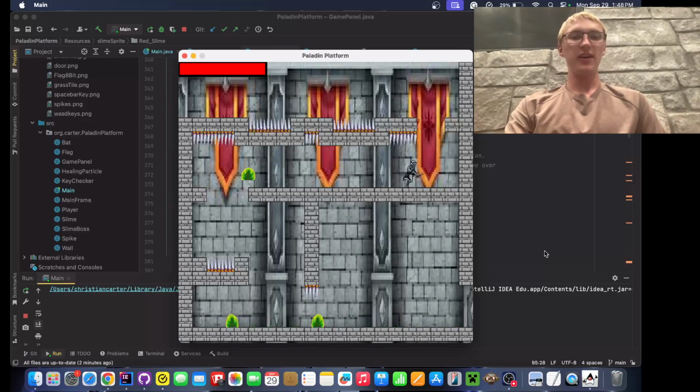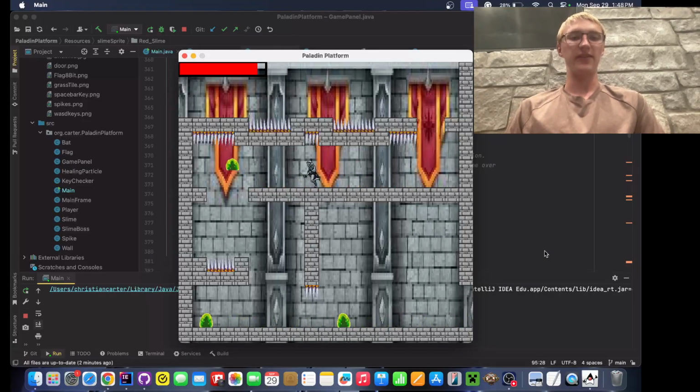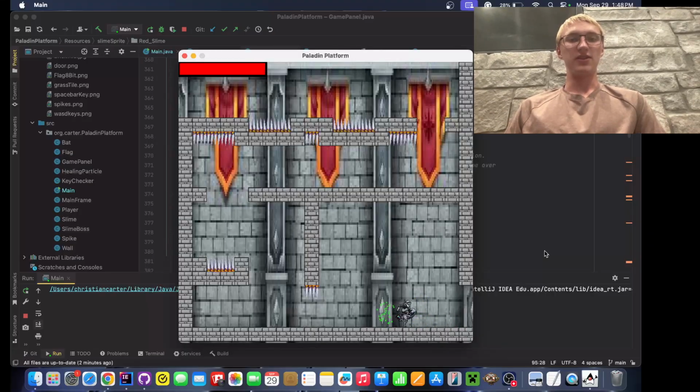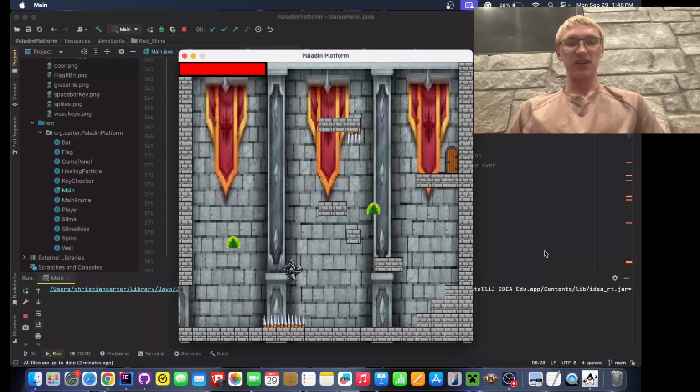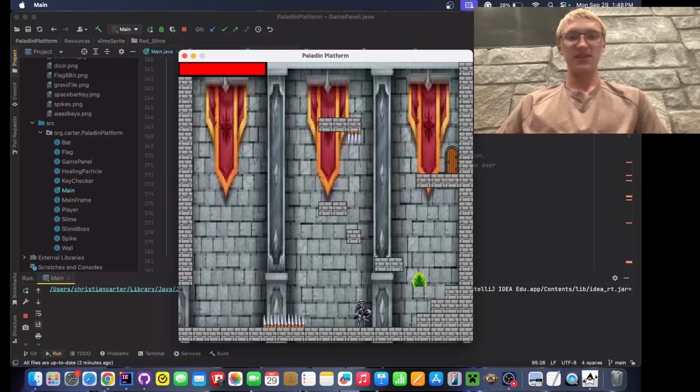As you see there, when the slime reaches that little empty spot, it will jump. I have coded it so the slimes will jump to keep on the same gaps. Otherwise, they'll just fall down normally, and it wouldn't look as cool. So we're just going to run through here and keep going. As you can see, the slimes jump, and I love how that guy ended up. So let's just keep going.